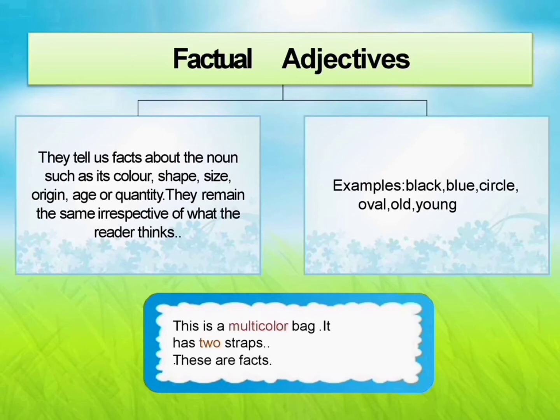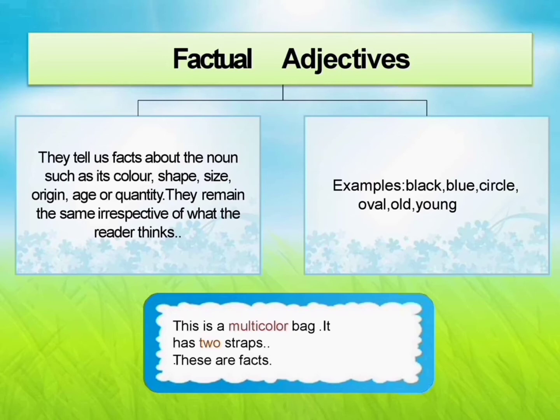So a factual adjective mostly tells about the facts, about the noun that is already fixed, for example color. Let's see, what's the color of this chalk? The chalk is white in color, right? Can we say it's black in color? No, it's white, right? It's a fixed color.